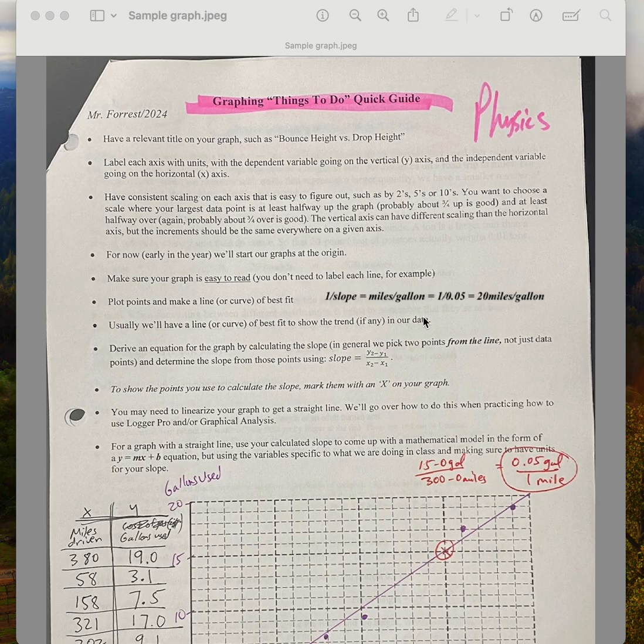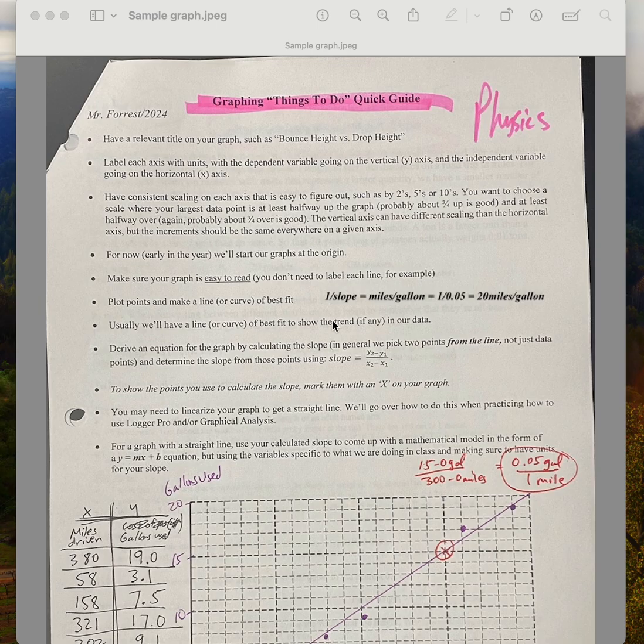Okay, so this is a test to see if I can actually make a screencast this year. I've had a little bit of technical difficulties. But anyhow, this is to go over the graphing material that we went over on Thursday, August 29th in class.